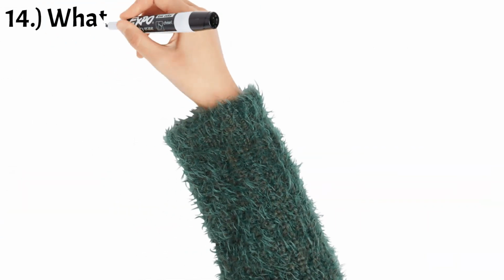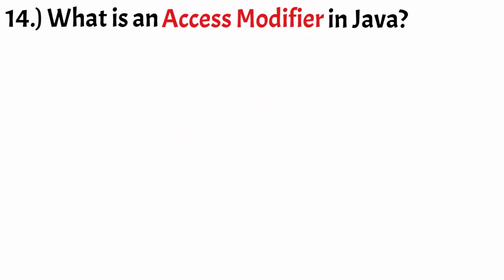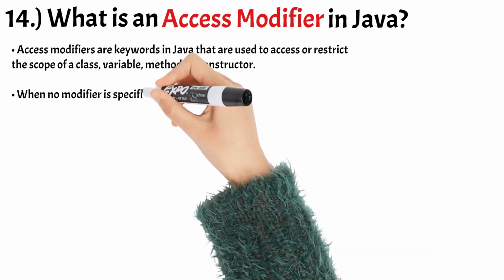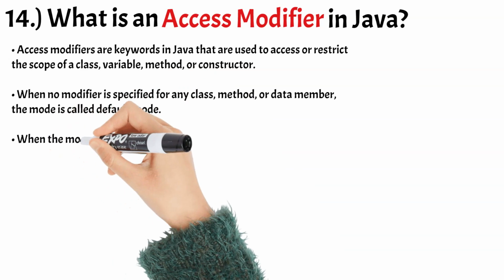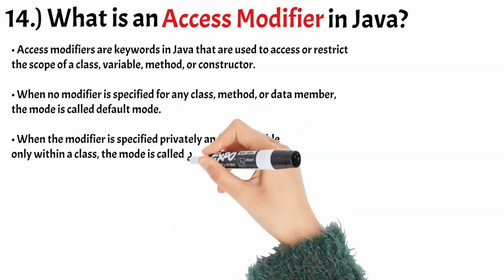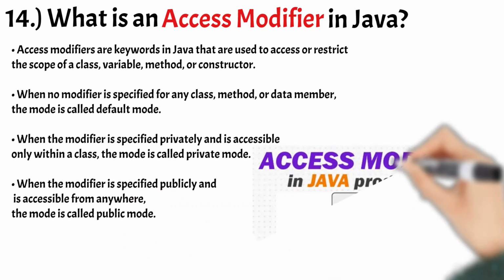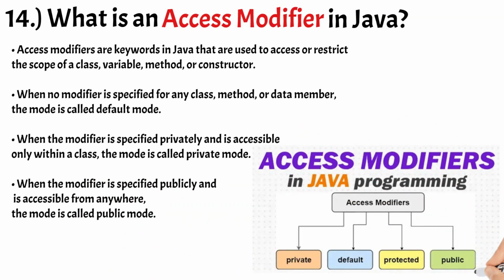Number 14. What is an access modifier in Java? Access modifiers are keywords in Java that are used to access or restrict the scope of a class, variable, method, or constructor. Following are the types of access modifiers available in Java. When no modifier is specified for any class, method, or data member, the mode is called default mode.